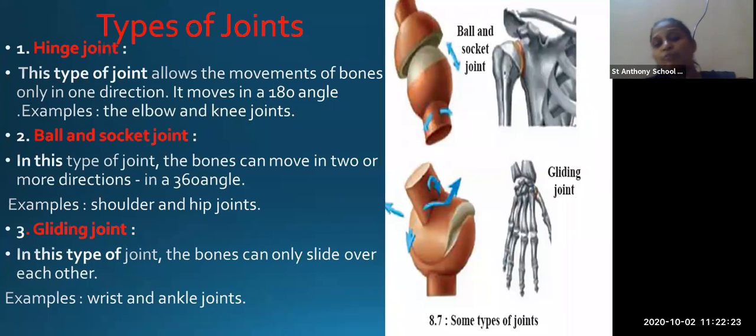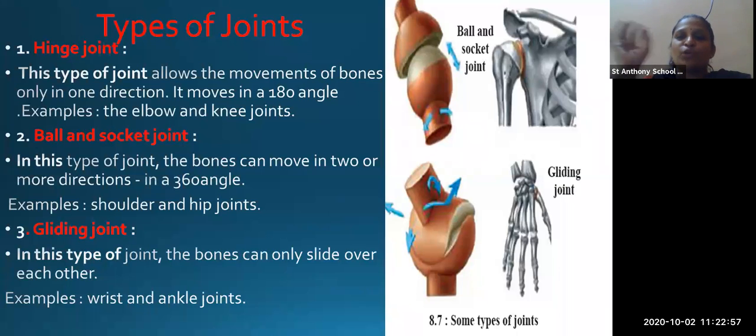Now the third type of joint is gliding joint. Now what does this gliding joint consist of? These bones only slide over each other. Example, wrist and ankle joints. Now here you can see the gliding joints. Here you can move your fingers. Yes, you can move your fingers. That means this is possible because of gliding joints. The bones can slide over each other.